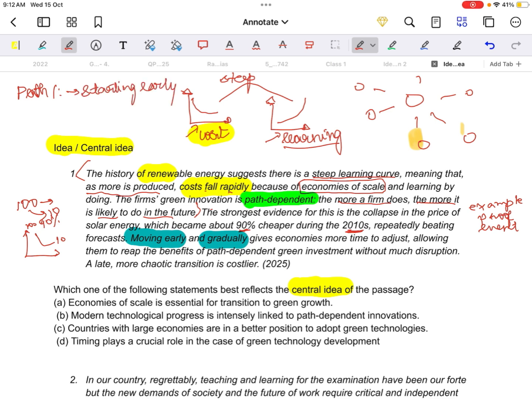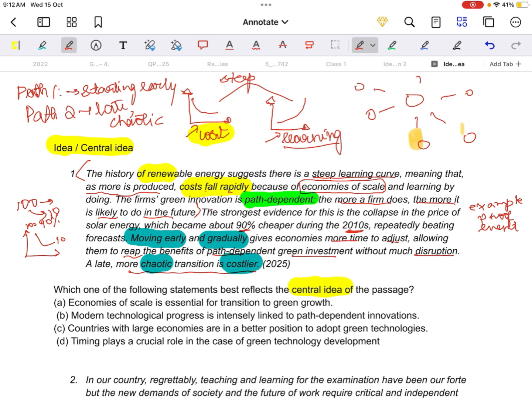We talked about path dependency, right? An early start gives the economy more time to adjust, allowing it to reap the benefits of path-dependent green investments without much disruption. When you start early, what happens? You will reap the benefits of green investment without much disruption, whereas a late, more chaotic transition, Path 2, is a late start. Chaotic start. So this is much costlier. This is what he's going to try to say. So he's talking about two paths here.